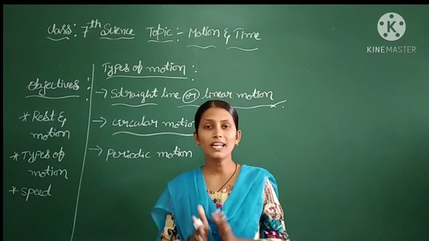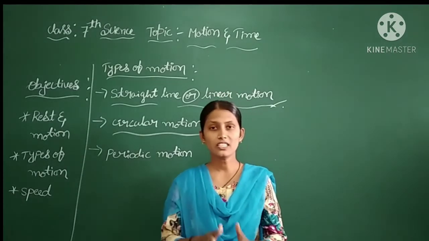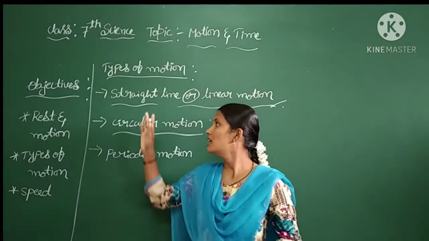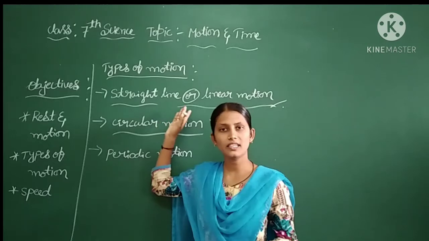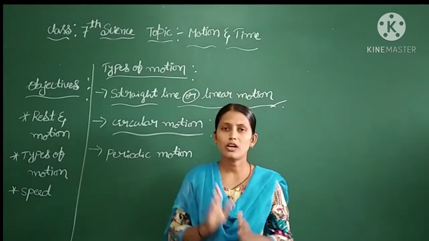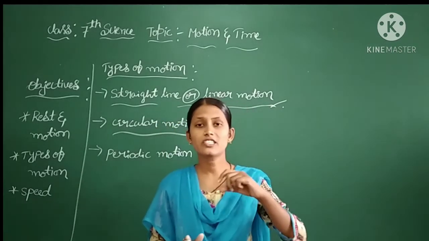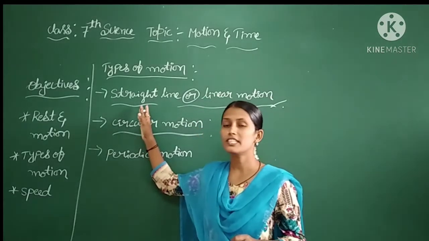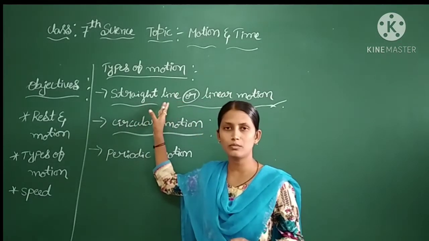Okay. For example, a car traveling on a straight road. This is one of the examples of straight line motion or linear motion. Clear? When objects travel in a straight line, we can consider that type of motion as straight line motion or linear motion.